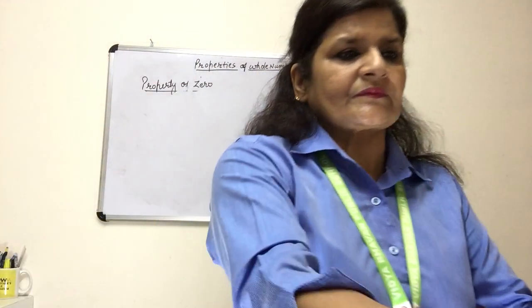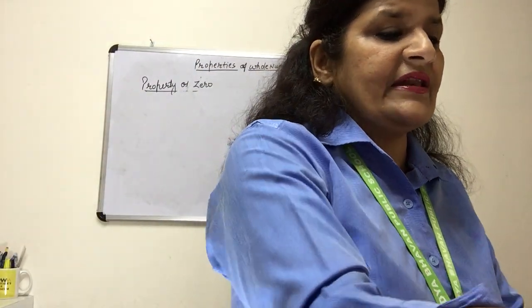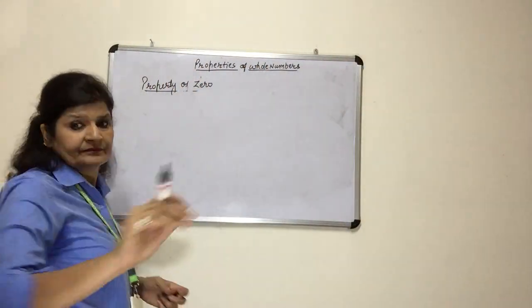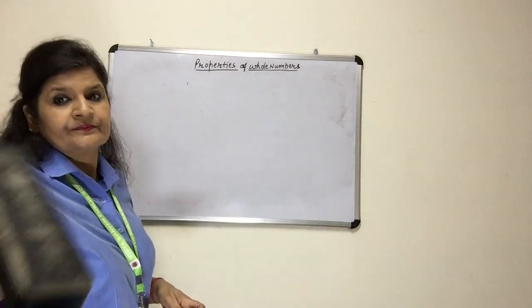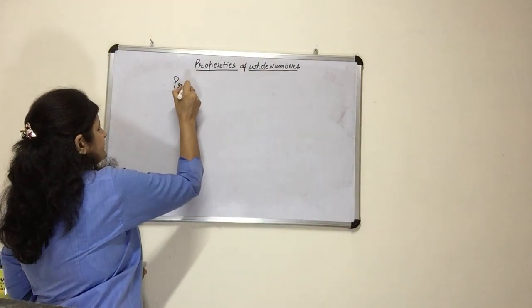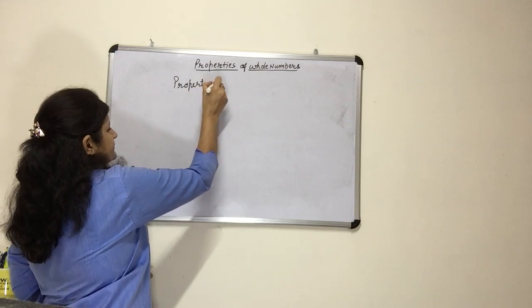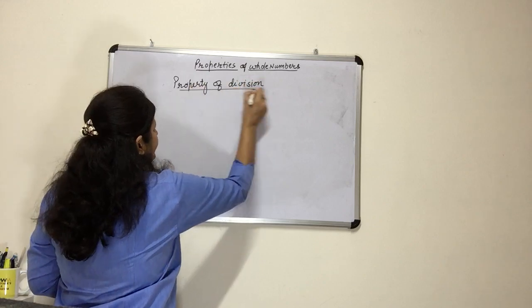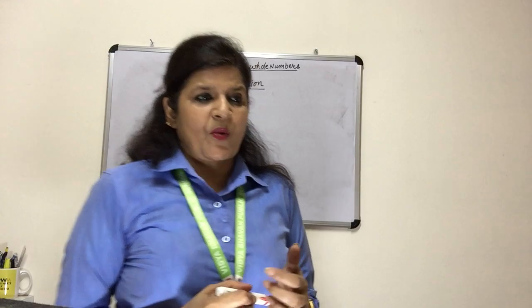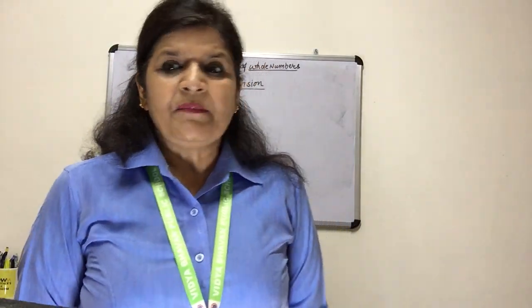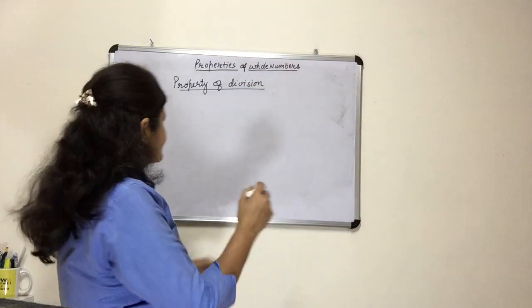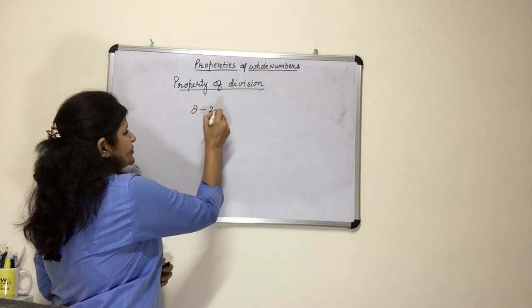Now after this, we will learn about the property of division. So if A and B are whole numbers, then it is not necessary that the quotient will always be a whole number. For example, 8 divided by 2.